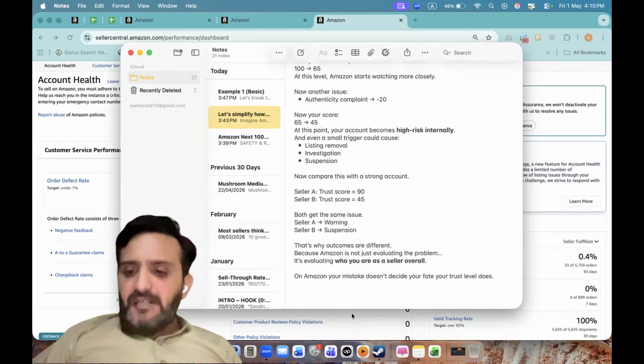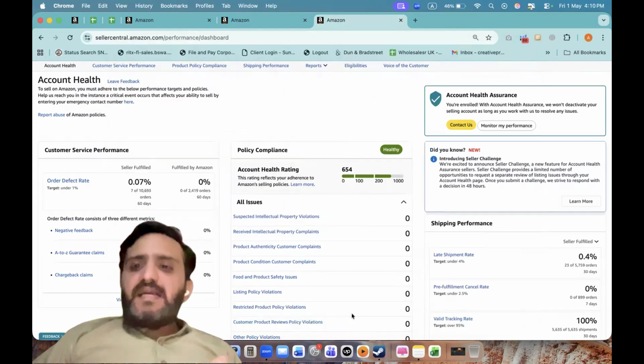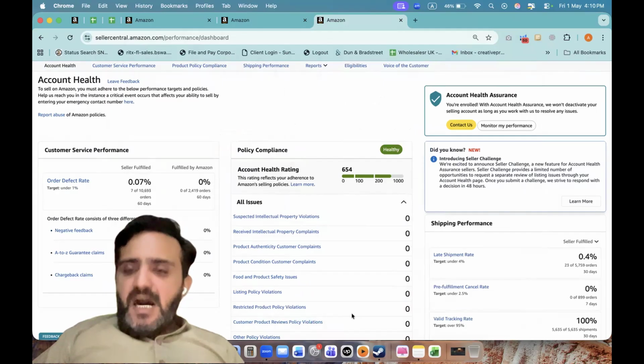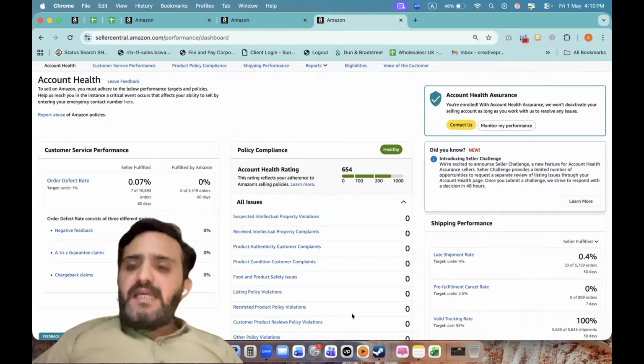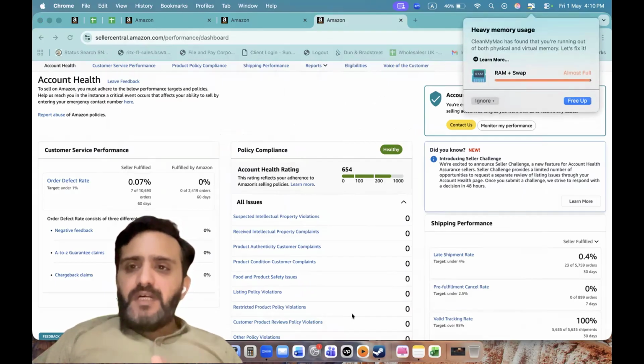Your trust level does. And here is something very, very important. High trust accounts have more tolerance. That means they survive minor issues very easily. They may get a warning instead of a suspension. They may recover faster. Low trust accounts have very little tolerance. Even small issues can trigger major actions. So this is why when two sellers face the same problem, they get completely different outcomes.